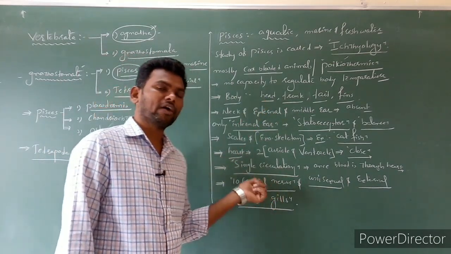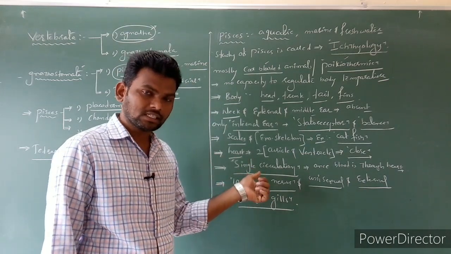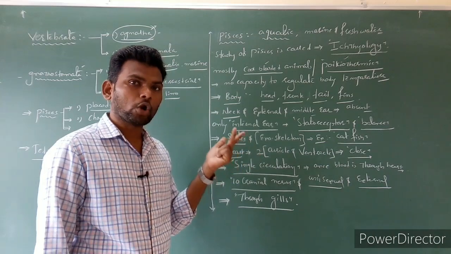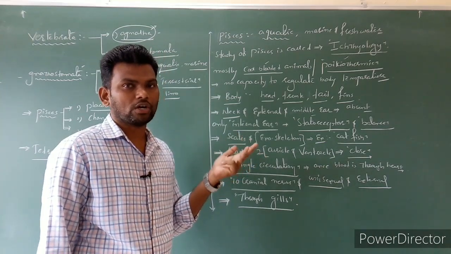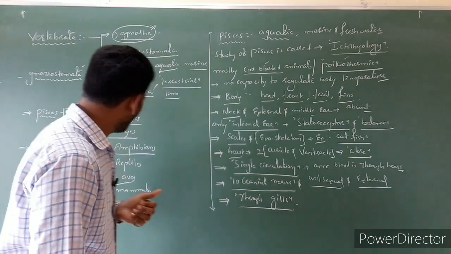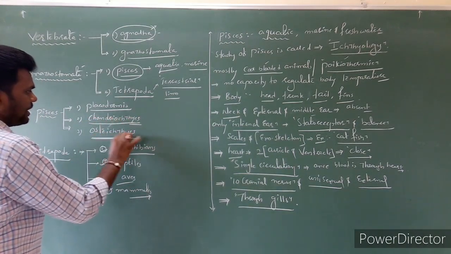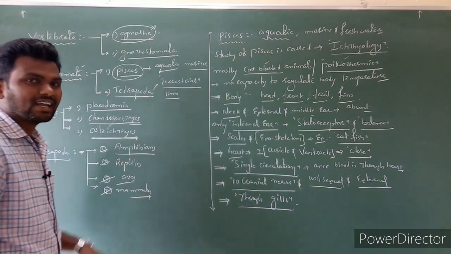These Pisces are again divided into three classes. First one is Placodermi, second one is Chondrichthyes, third one is Osteichthyes. Here Chondrichthyes as well as Osteichthyes are mainly based on internal skeleton.